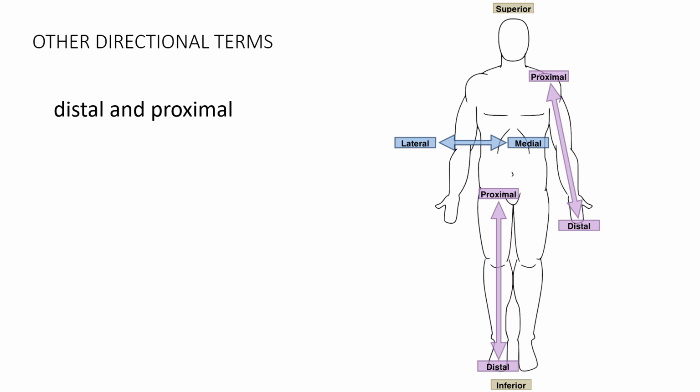All right, other directional terms that we need to know, that we saw in that last picture, are distal and proximal. Proximal references the trunk or torso of your body. Distal is more distant, further away, so you can use the word distant to help you remember it. Proximal is approximate, closer. So we would say that the hand is distal to the elbow or the shoulder. You could then say that the foot is distal to the knee. The knee is closer to the trunk. So the trunk is the location that we're referencing in this case.